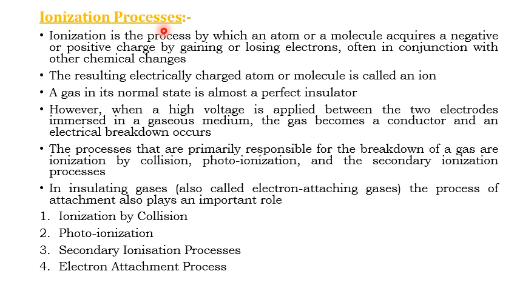What do you mean by the ionization process? Ionization is the process by which an atom or a molecule acquires a negative or positive charge by gaining or losing electrons, often in conjunction with other chemical changes. That is, once a charged particle collides with an atom or molecule, during this collision the atom or molecule acquires a negative charge or a positive charge by gaining or losing an electron.